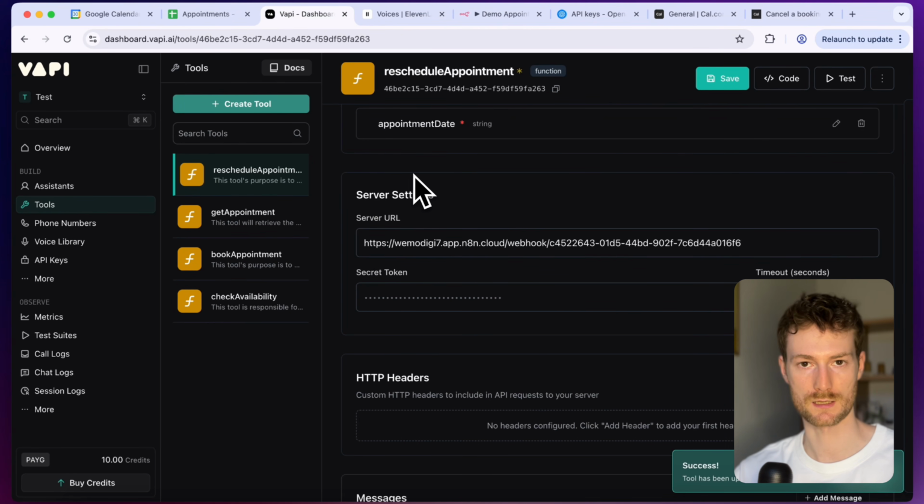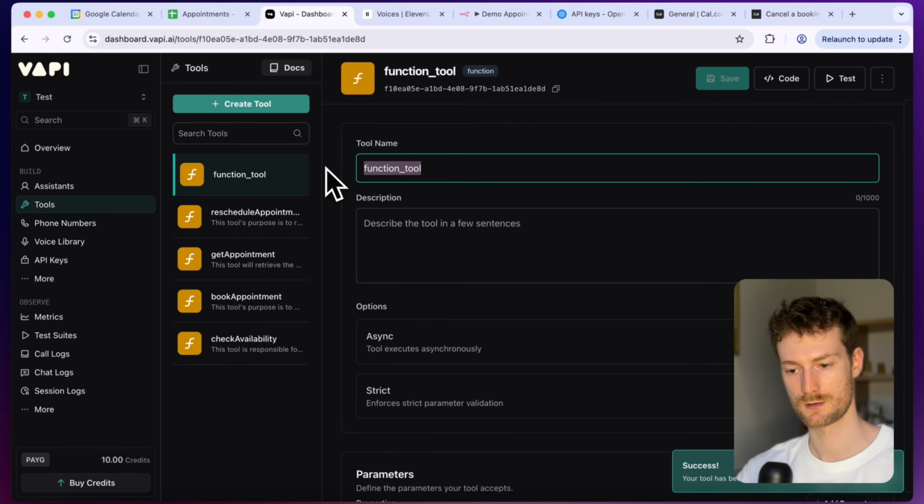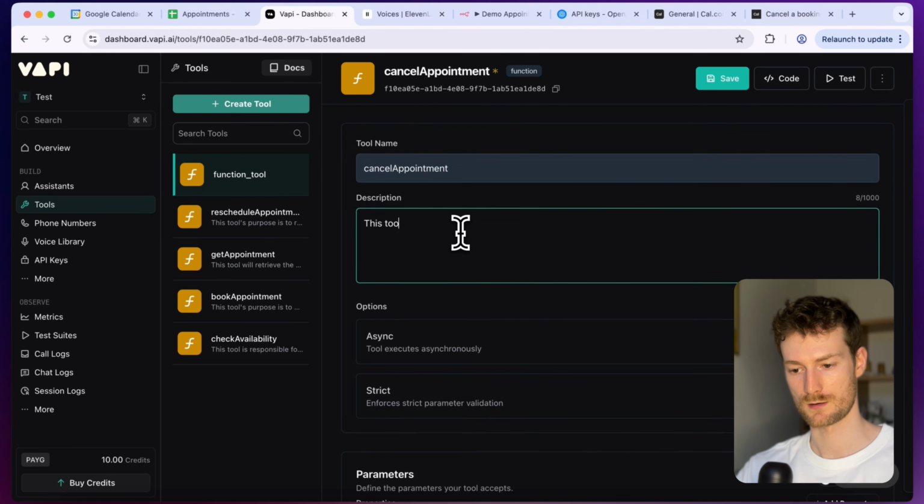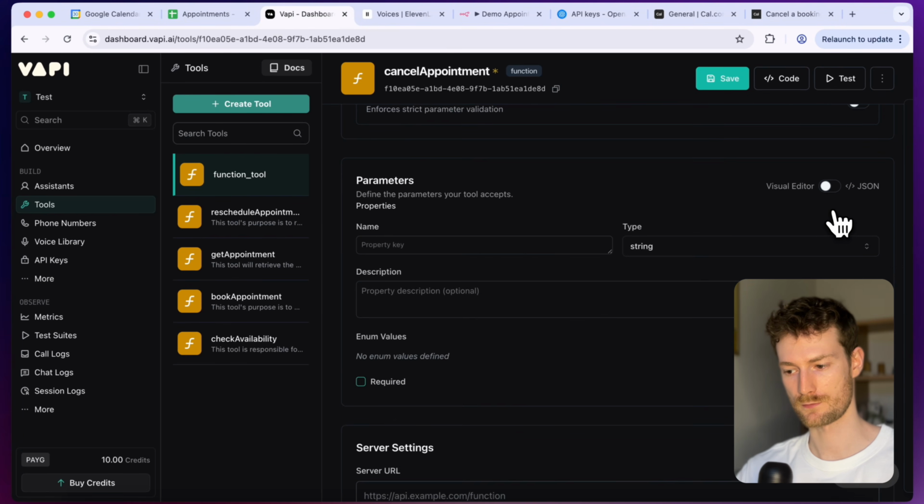And there's one more tool that we need to add, which is the cancel appointment. So let's click on create tool, custom tool. Let's call it cancel appointment. This tool's purpose is to cancel an existing appointment for the user. And let's scroll down. For the parameter, we need to provide the appointment ID.